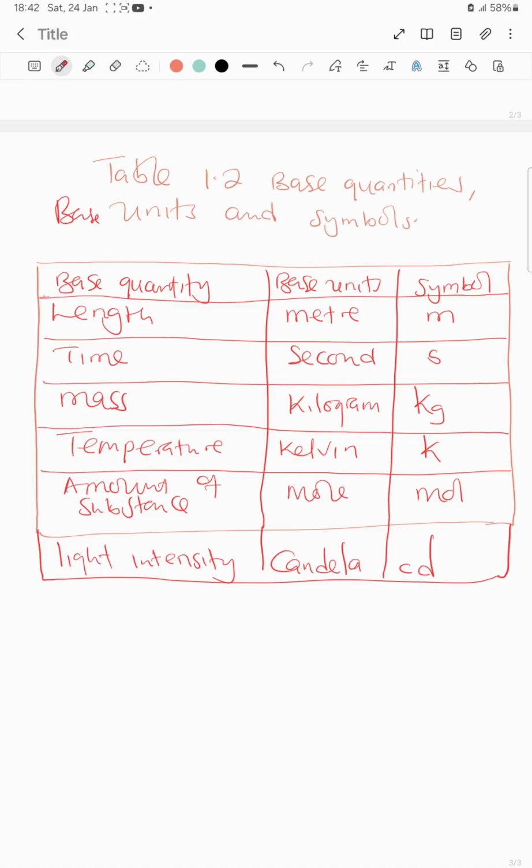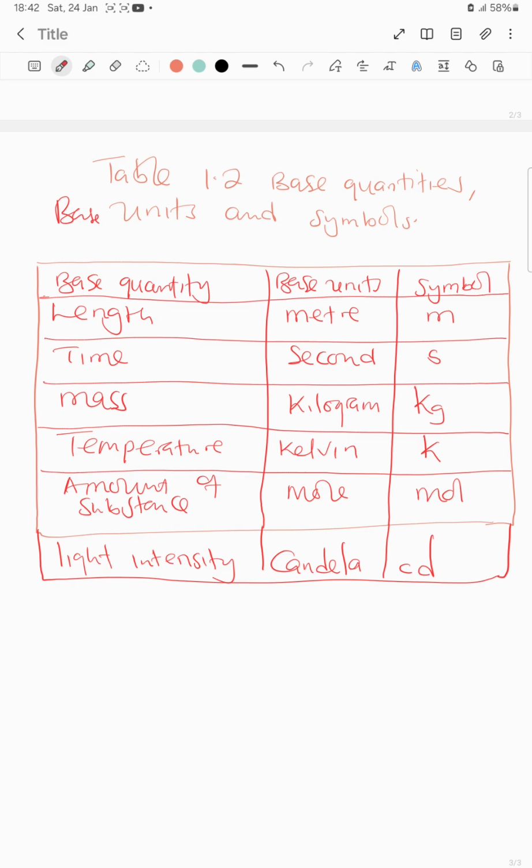Therefore, now we're going to talk about the base units. We have said that physical quantities are quantities that can be measured. They have a magnitude and a unit. Those physical quantities can be divided into what we call base quantities and derived quantities.